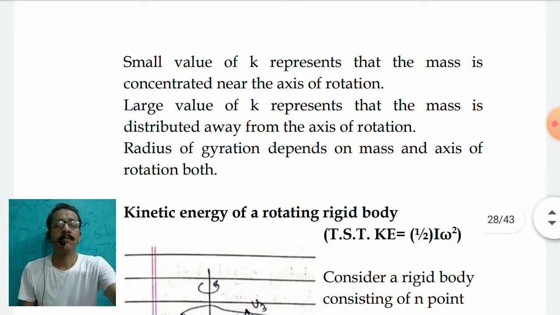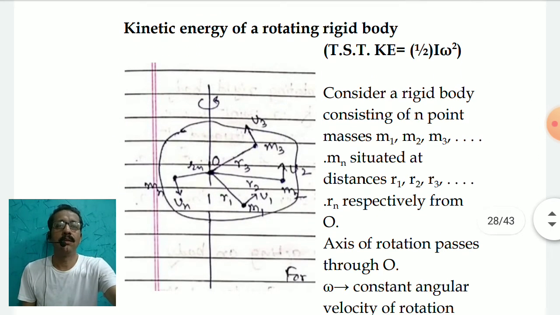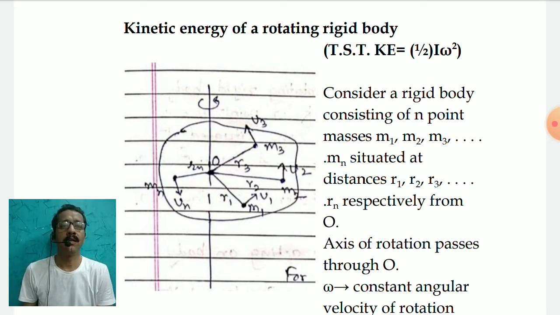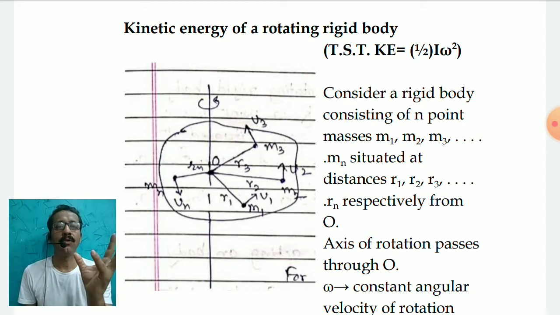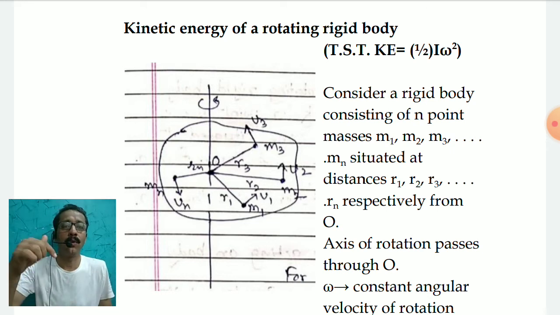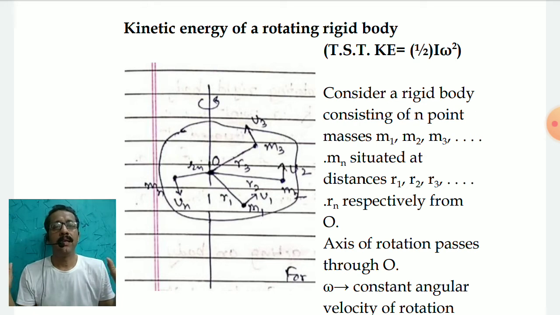Now I next go for a very simple derivation to find how much is the kinetic energy of a rotating rigid body. As we have already seen in the table, the equation is kinetic energy = half I omega squared. We are now trying to prove that. In this diagram, I have a rotating rigid body of any kind of shape, with an axis of rotation passing through point O through the body. You can of course take that point to be anywhere, and the entire body is composed of n point masses m1, m2, m3 up to mn, which are all situated at distances r1, r2, r3 up to rn respectively from your axis of rotation.